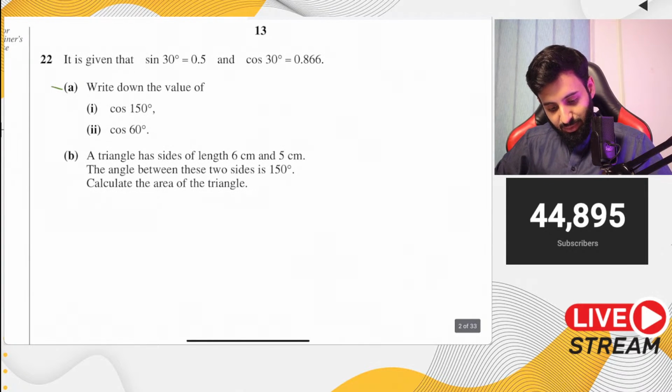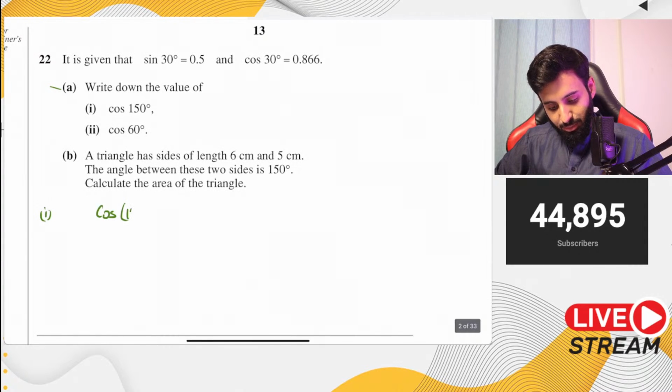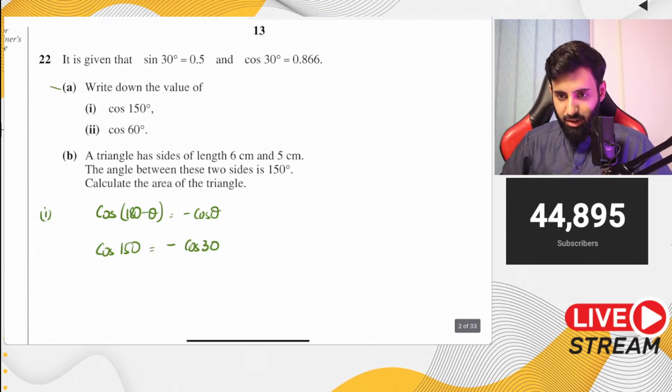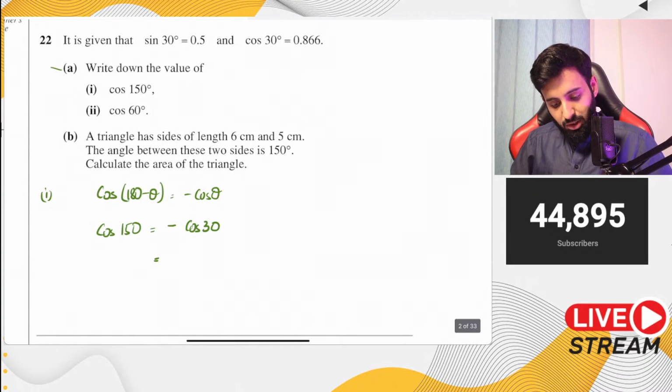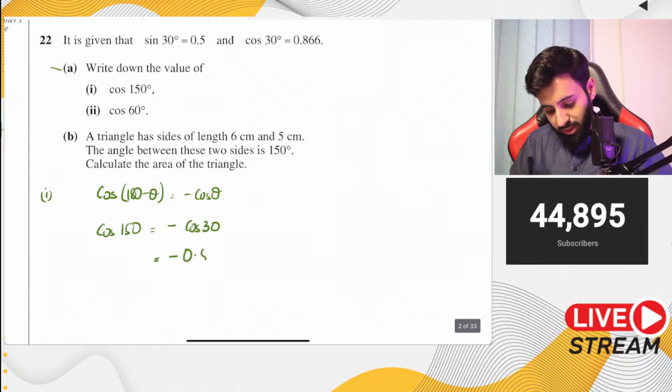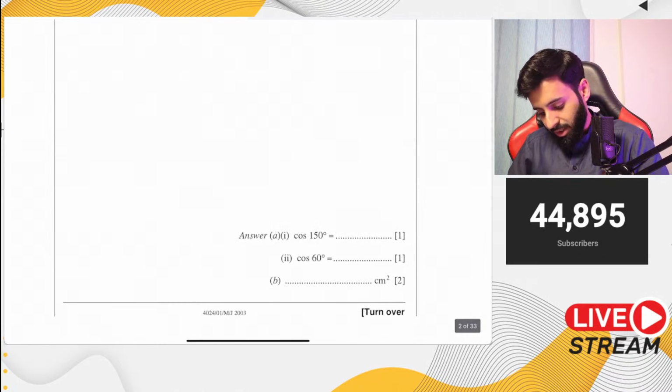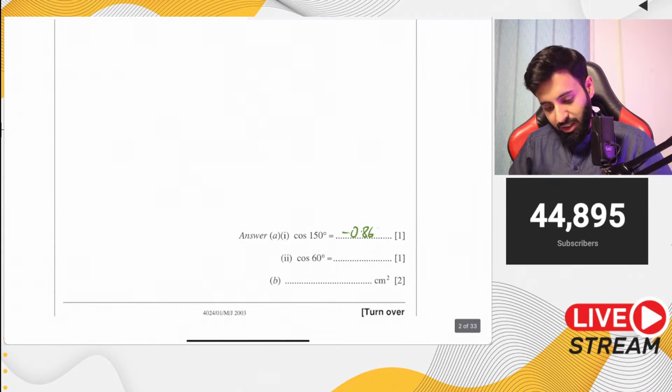Okay, for part A, this is the identity that we're going to use. Remember, cos of 180 minus theta equals minus cos theta. The question is asking for the value of cos 150, and cos 150 is going to be equal to minus cos 30. We already have the value of cos 30, so cos 150 is going to be equal to minus 0.866.